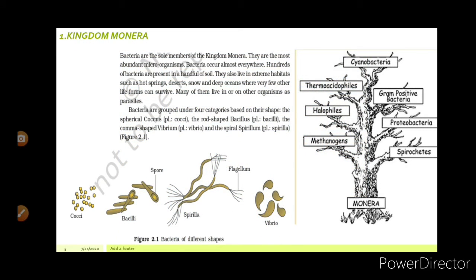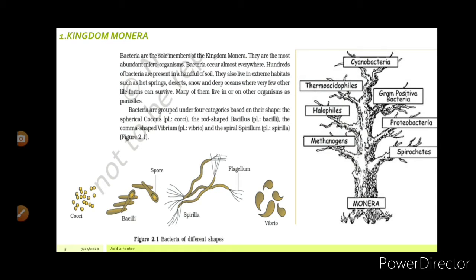Kingdom Monera. Bacteria are the sole members of the kingdom Monera. They are the most abundant microorganisms. This is important. Bacteria occur almost everywhere. Hundreds of bacteria are present in a handful of soil. They also live in extreme habitats such as hot springs, deserts, snow, and deep oceans, where very few other life forms can survive. Many of them live in or on other organisms as parasites.